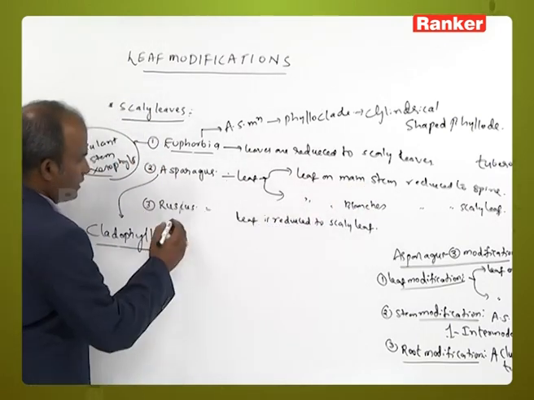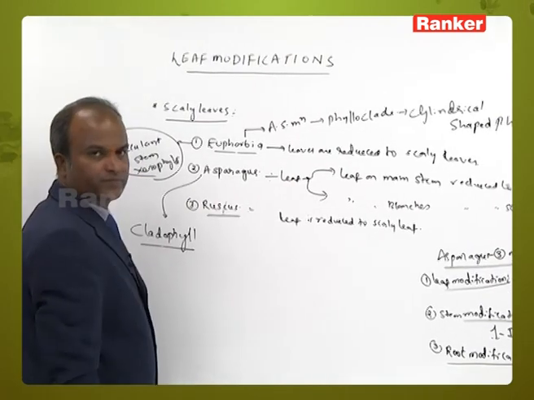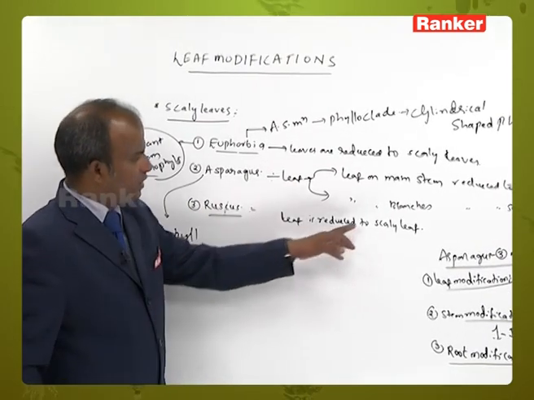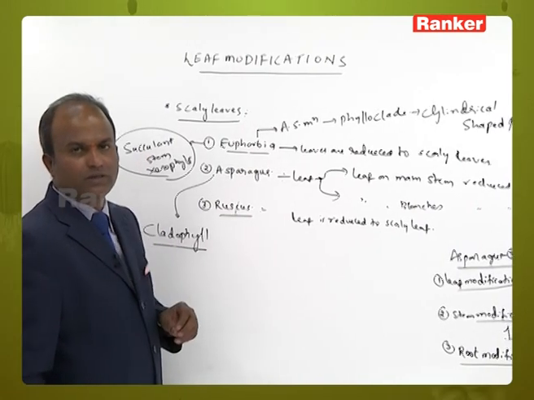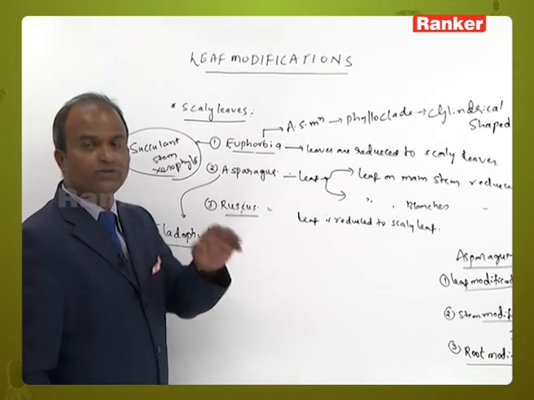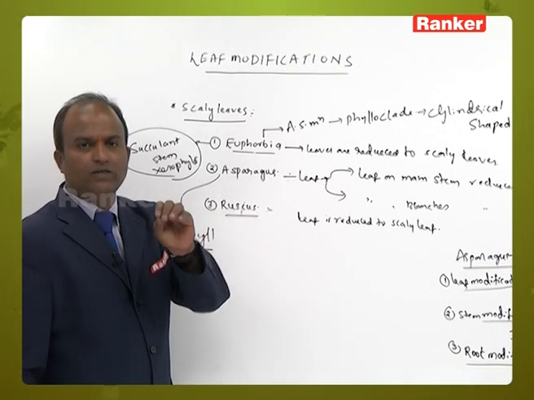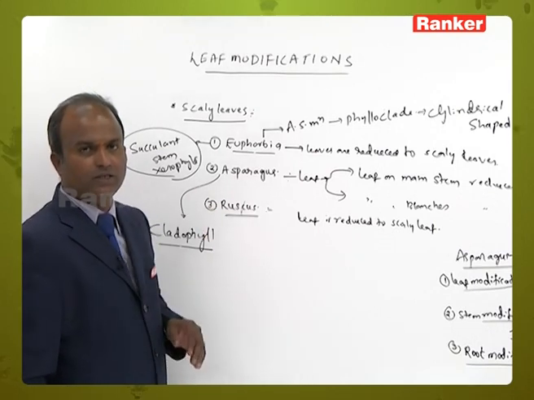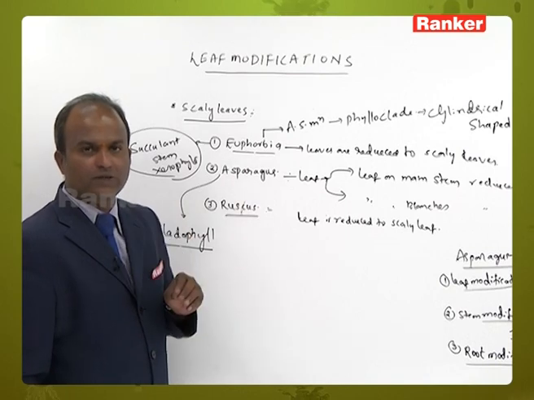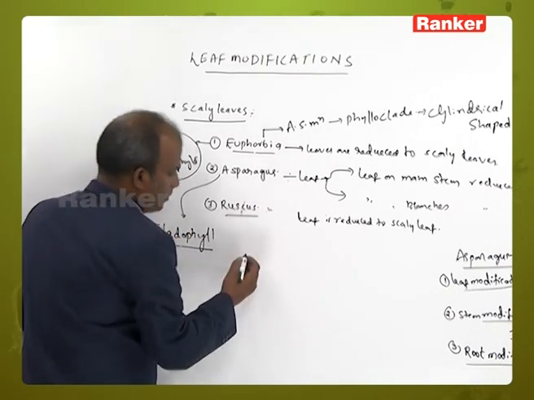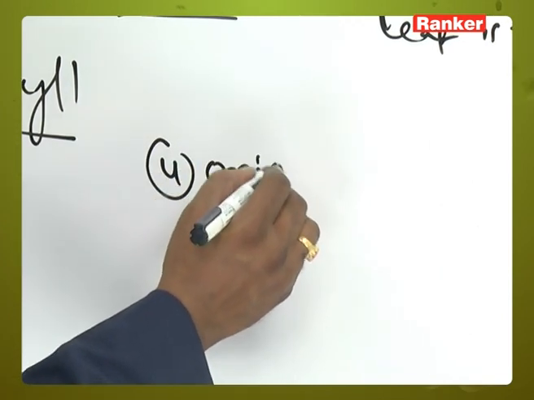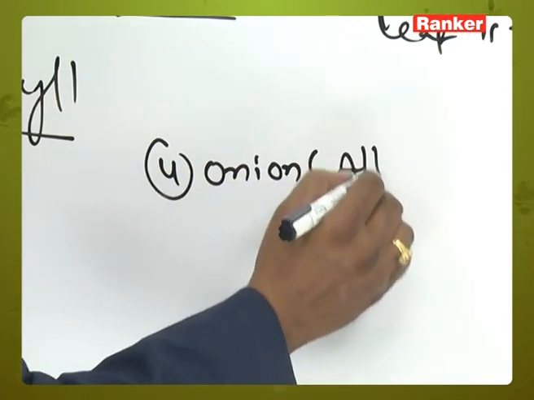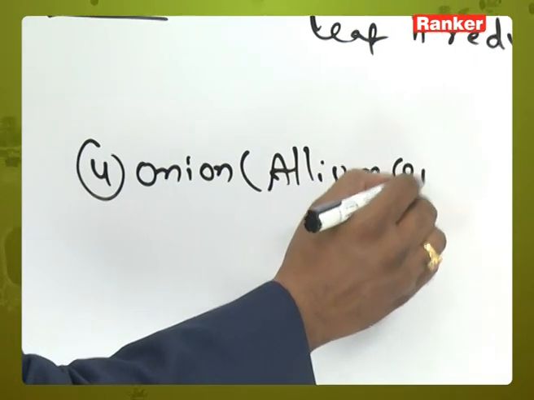And what is another example? Ruscus. In Ruscus, leaves are reduced to scaly leaf in order to reduce the rate of transpiration. Another example is onion, that is Allium cepa.